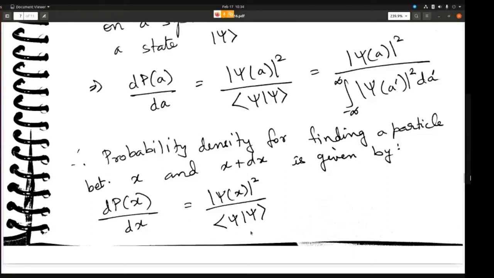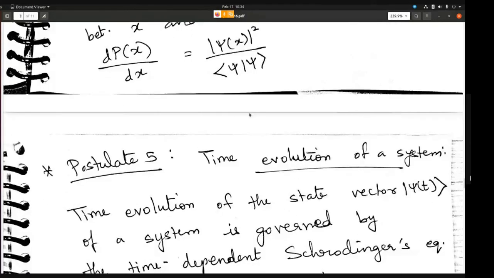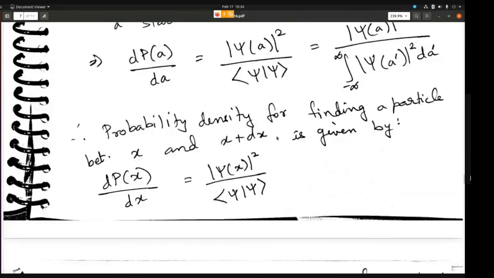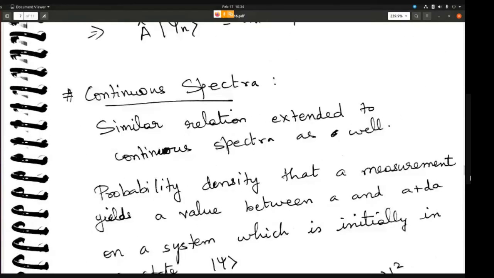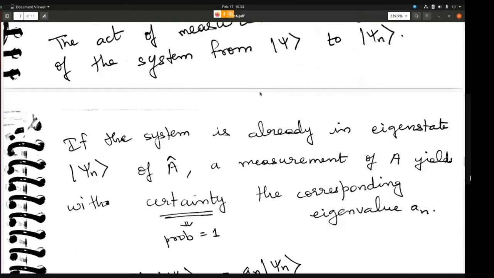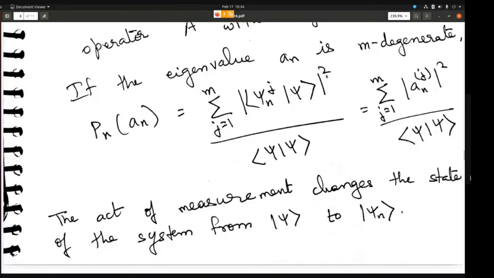In the continuous regime, you are going to have a continuous variable. One example of a continuous variable is the x variable, the position variable. So for the position variable, the probability density is given by this formula. This is exactly similar to what we saw in the discrete case. All right.